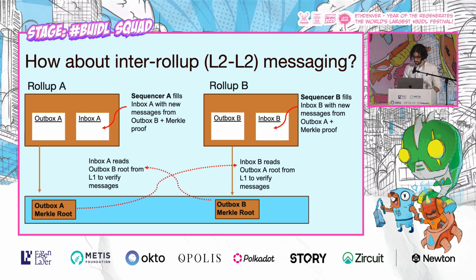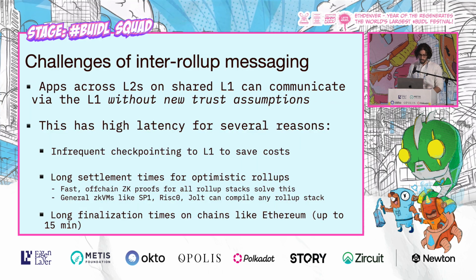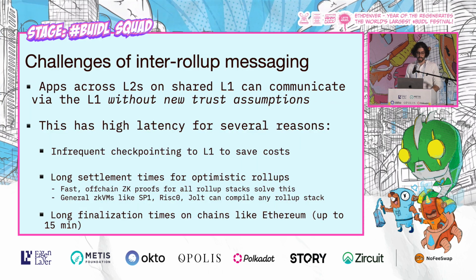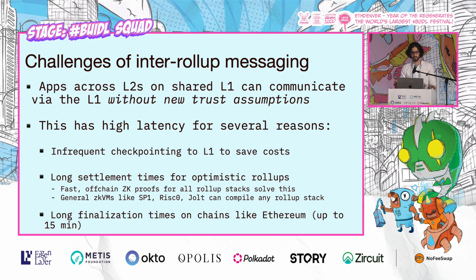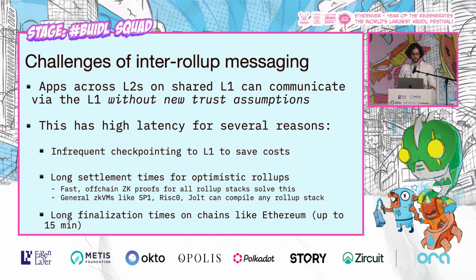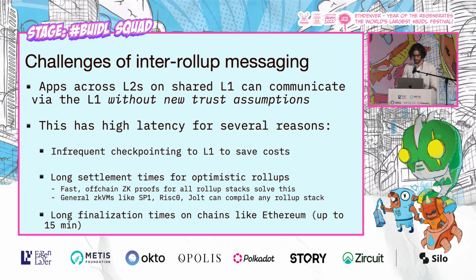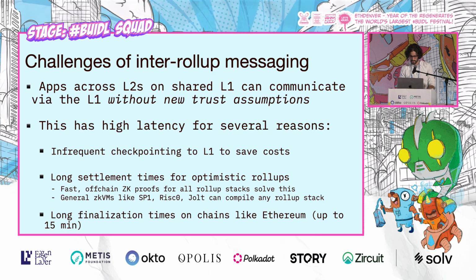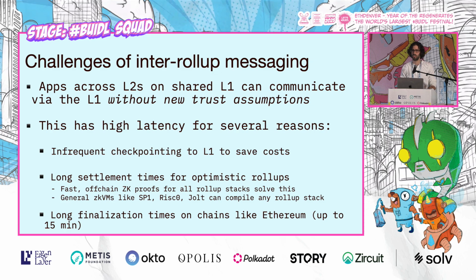to inbox A. This is completely possible, but it will still have a relatively high latency because of the long finalization times on chains like Ethereum. So it takes up to 15 minutes to even finalize just data that has been published. Even if you had a real-time proof that was verified by the L1, the rollup state isn't final until after 15 minutes, because that's how long it takes Ethereum to finalize. Ethereum is a slow consensus protocol.